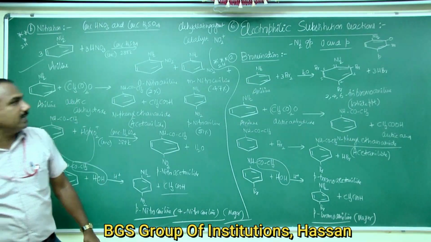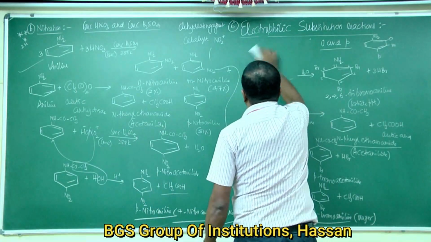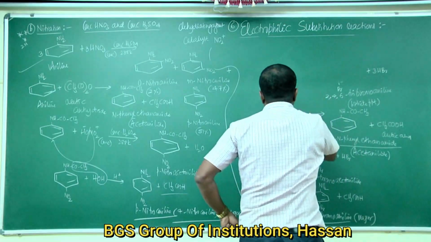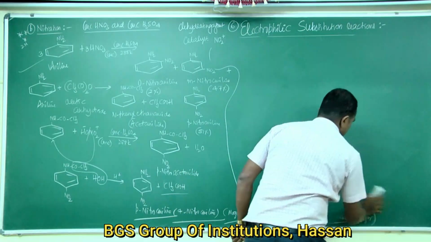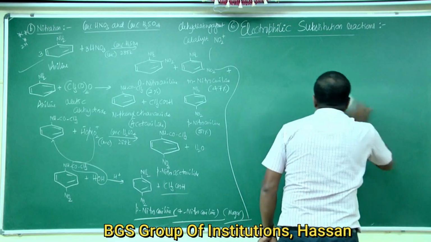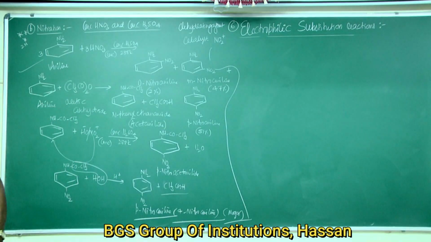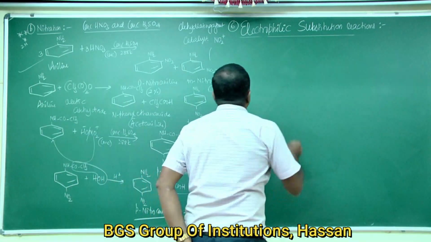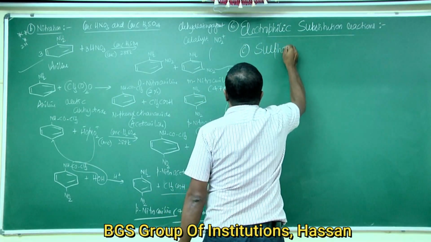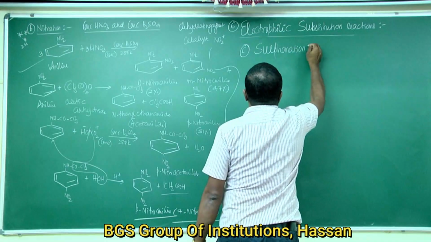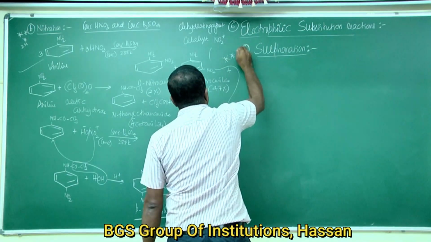Next is sulfonation. The third reaction is sulfonation, which is also important for 2 marks.